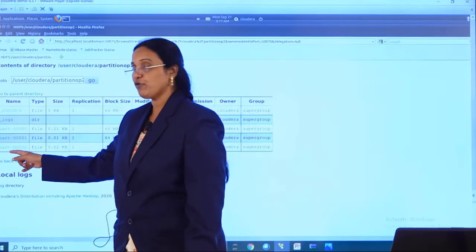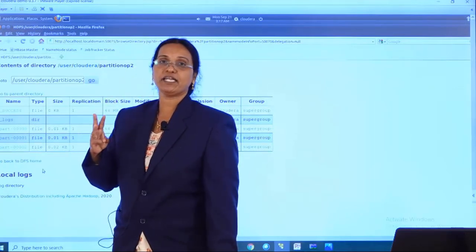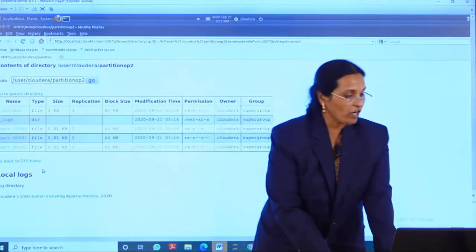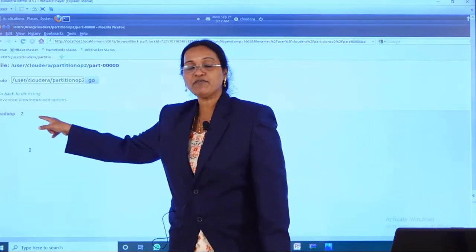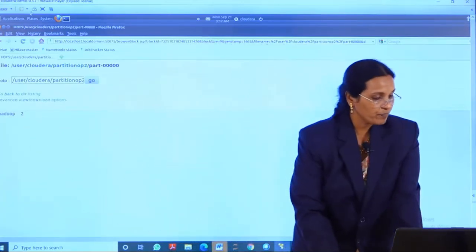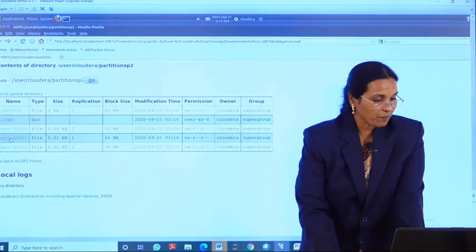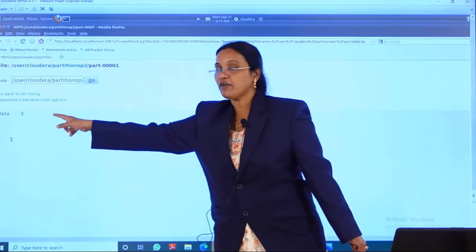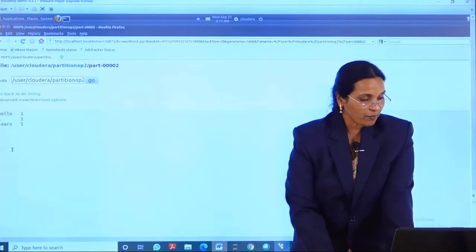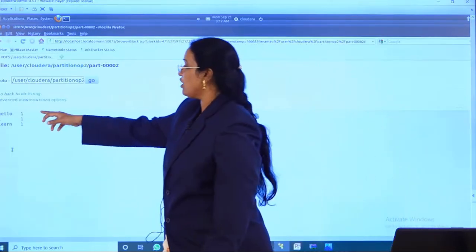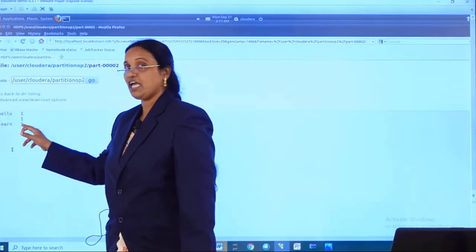But we got 3 output files because we created 3 partitions. In one partition I got 1 output: the Hadoop word is repeated 2 times. In another partition the data word is repeated 3 times. And in another partition, the remaining words: hello is there 1 time, I is there 1 time, learn is there 1 time.